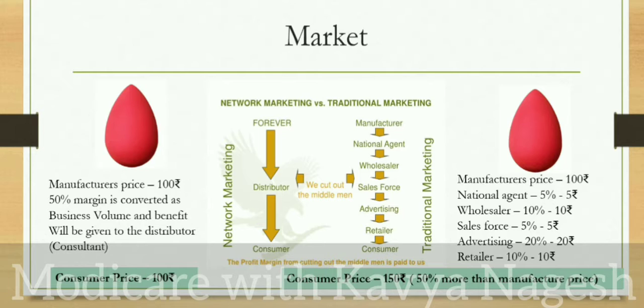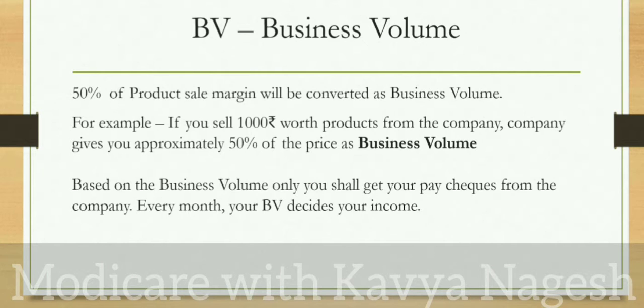That is why, in network marketing, the manufacturer price is 100 rupees and it goes directly to the customer. The only person between the manufacturer and the customer is you, as a Modicare consultant. So the 50% margin will be given to you by the company as business volume. 50% of the product sale margin will be converted into business volume.